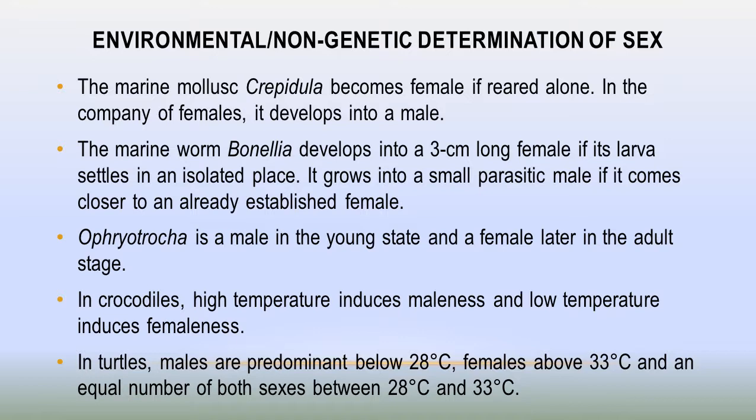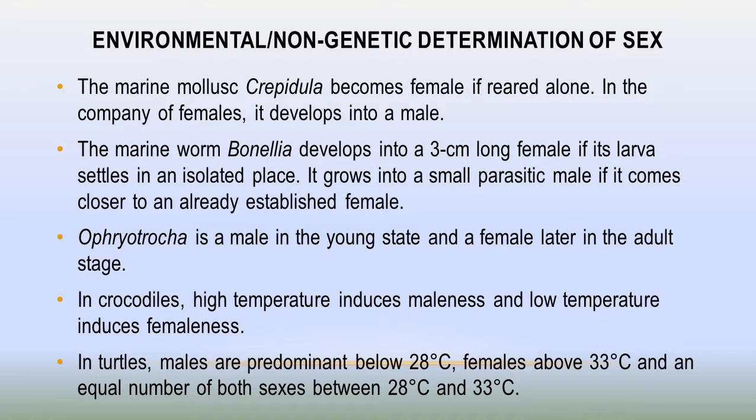But if its larva settles on the female body, or very close to the female Bonellia worm, then it develops into a small-sized parasitic male, because the male Bonellia worm lives in the body of the female. So here we call it a parasitic male.